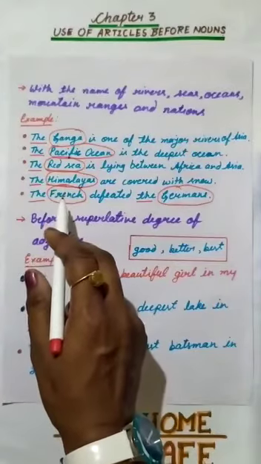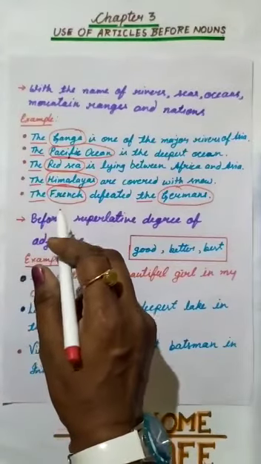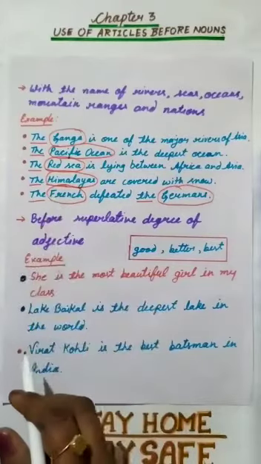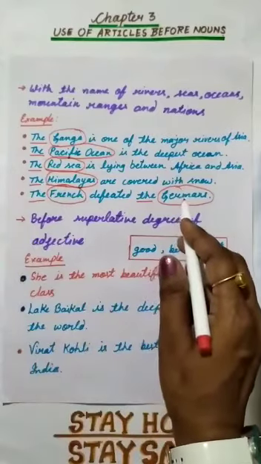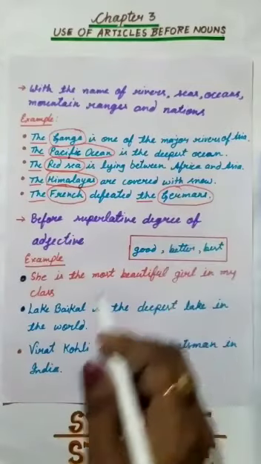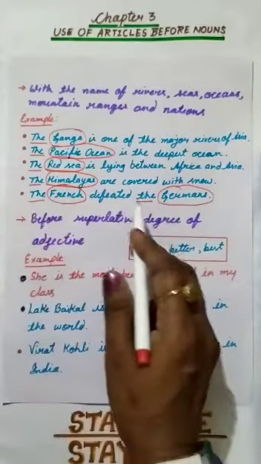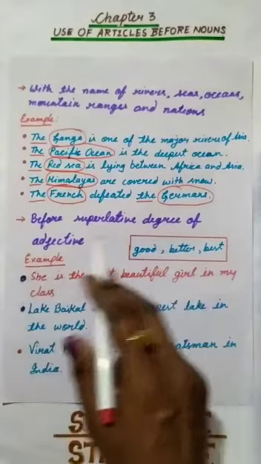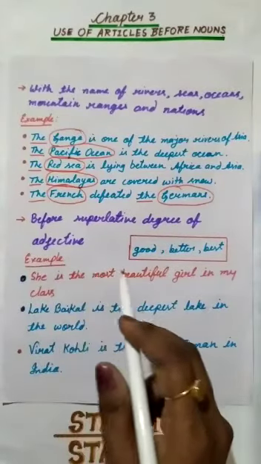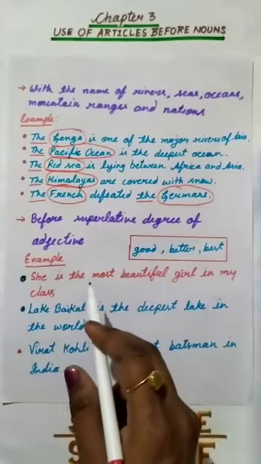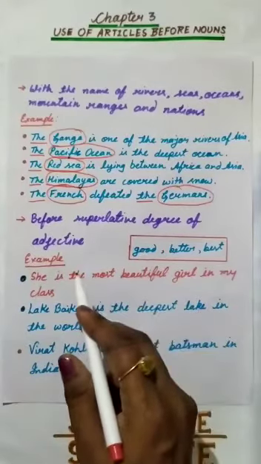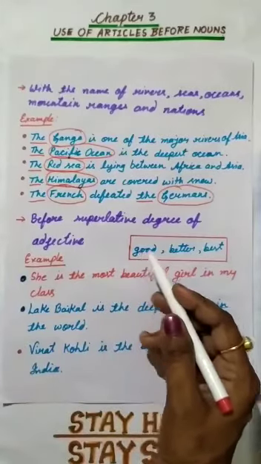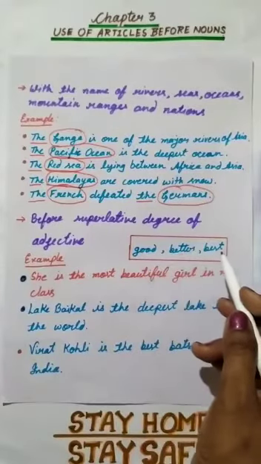French is considered to be the people of France. French is considered as the people of France, and Germans is considered as the people of Germany. These are nations. That's why we use "the" before it. Next is before the superlative degree of adjective. I hope you remember about the degrees of adjective. Positive degree, comparative degree and superlative degree. Like this, good is positive degree, better is comparative degree and best is superlative degree.